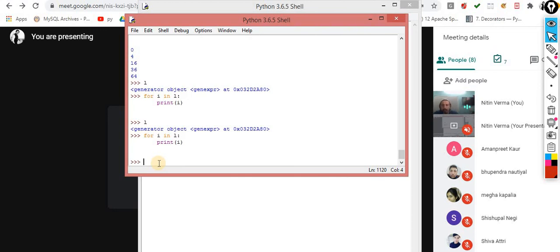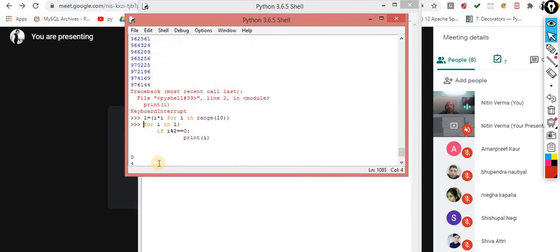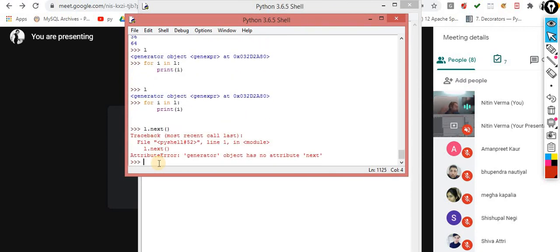Okay, so there is a method. I suppose that method is yield, or next, I think next, something like this. There are some methods which are associated with generators: next, yield, something like this. Later on we will discuss these things. For this point of time, just keep this point in mind: there is no term called tuple comprehension. The term is generators. Okay, any other question from your side?